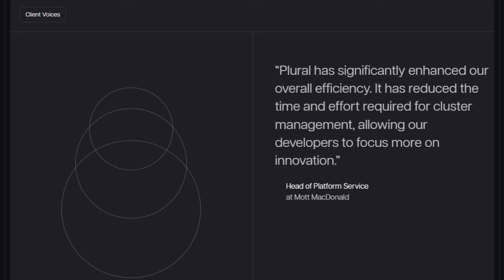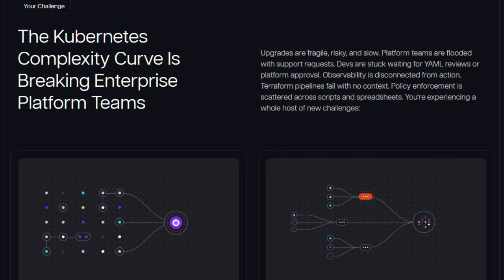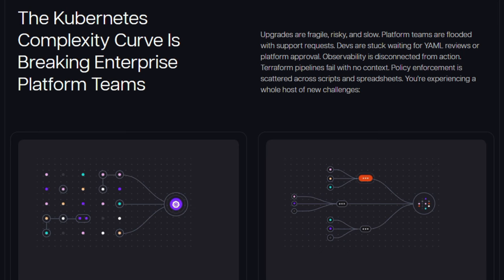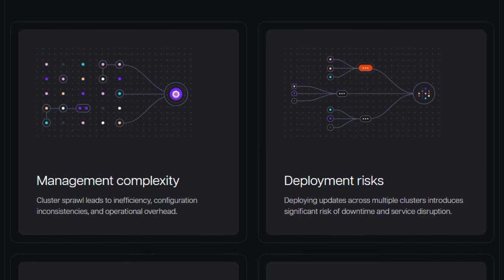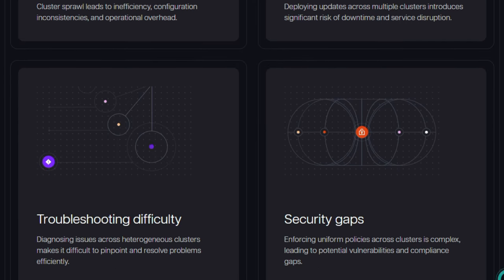First, Plural's upgrade automation is not just scripted rollouts or simple checks. It proactively detects API, CRD, and add-on incompatibilities before an upgrade even begins, using AI to flag risky paths and suggest safe ones. That means you don't just run upgrades faster, you run them smarter. In multi-cluster setups where each cloud, edge, or on-prem environment might differ, that insight becomes a huge differentiator.